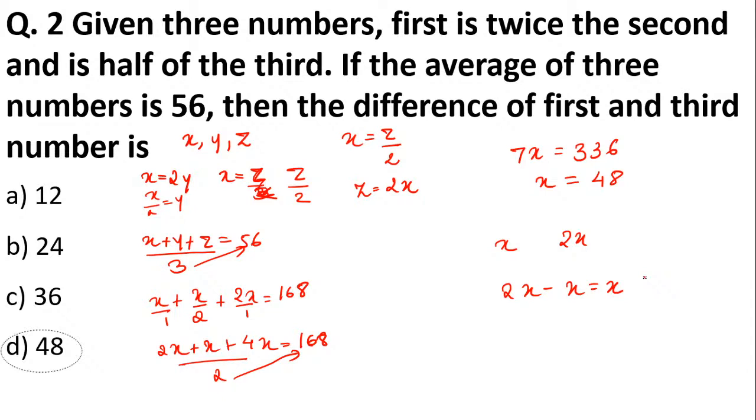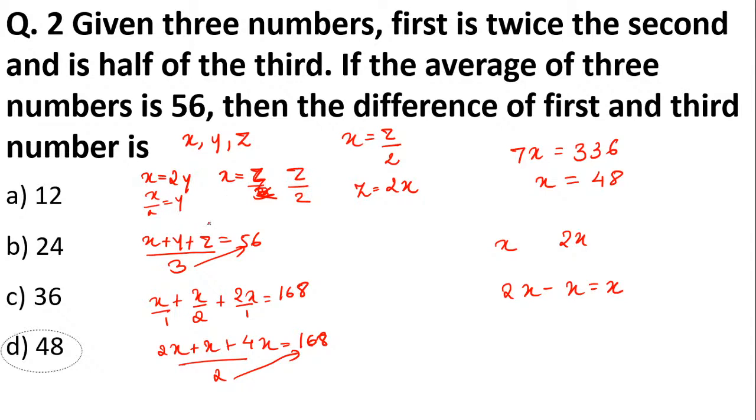Okay, did everyone get why D is the right answer? You were given three numbers X, Y and Z, and the question said that the first number is twice the second and half of the third. So X is equal to 2Y and Z upon 2.